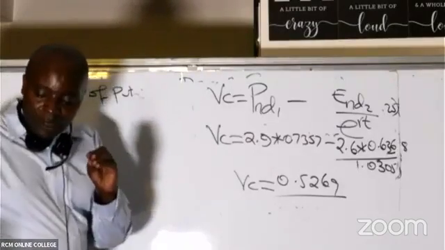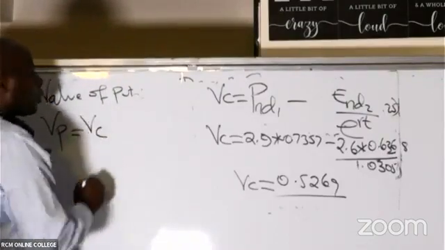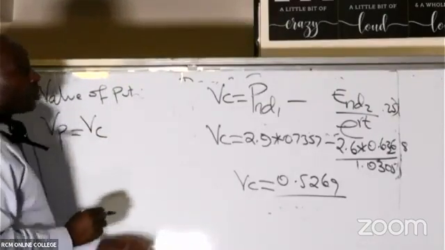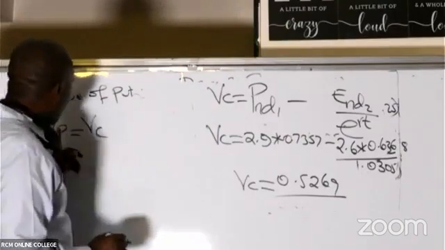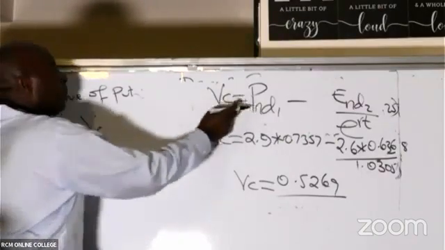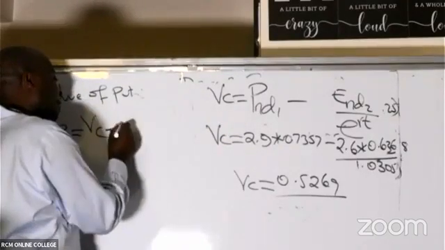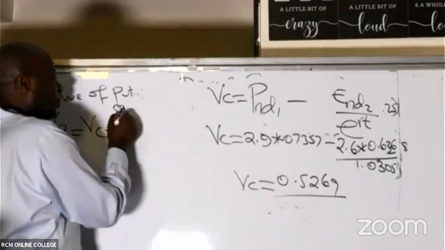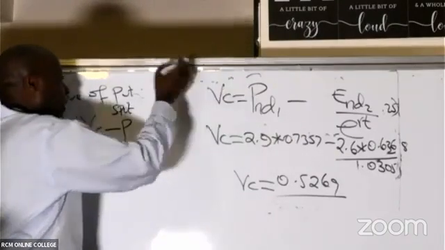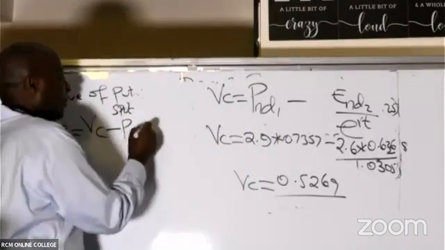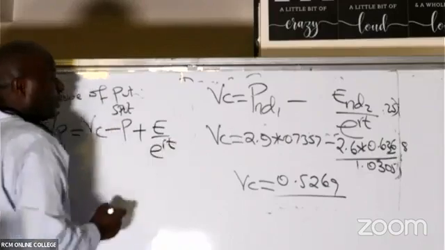So here, I will come and pick the value of the call. I make VP the subject of the formula, starting with the value of the call. Then I say minus P. Remember, this P is a spot price; I'm not bringing in probability. Here it was positive, on the other side it will be negative. And then I'll come and say plus E all over e raised to rt.